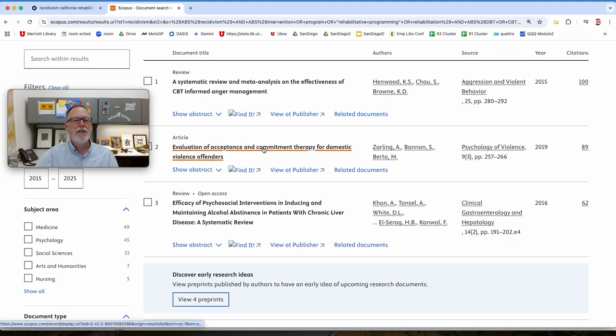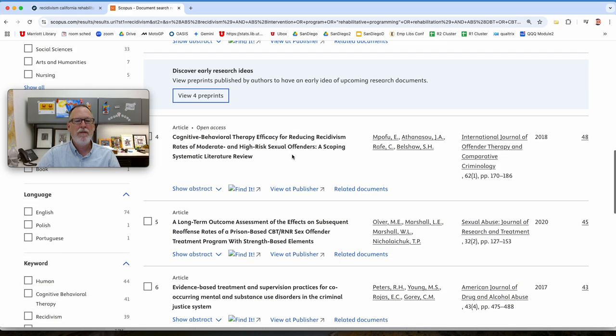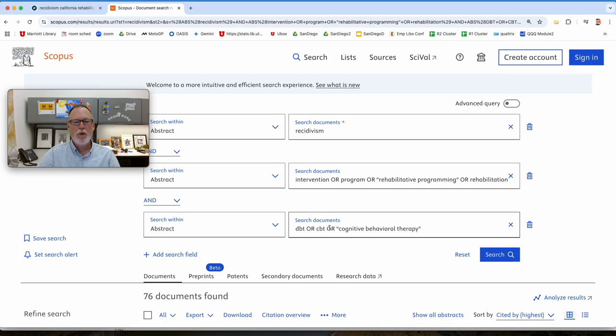But look at this, acceptance or commitment therapy for domestic violence. So is that something that happens in California? This is one of the best articles on that topic. And this would show the practice, the intervention, probably a sample population of what it's been worked with, so you could use to compare and contrast. So what are the interventions that you're interested in? That would be maybe showing up here or maybe showing up here. Does this help? Let me know.